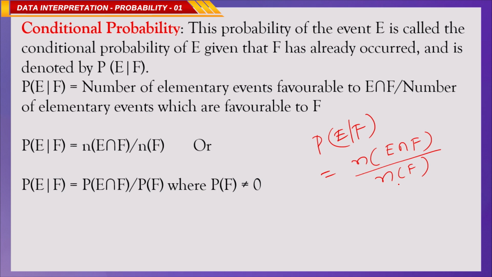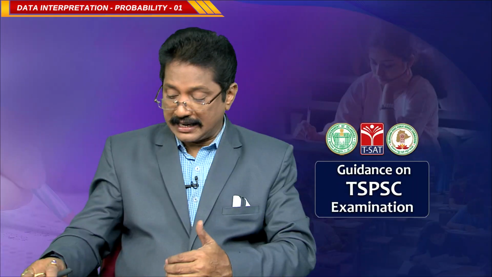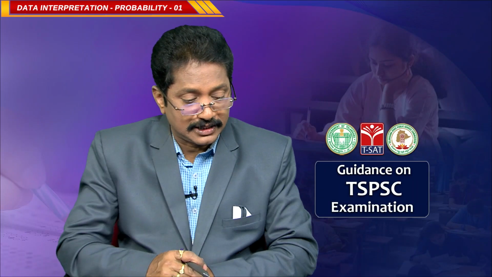This is a conditional probability. Generally, when you want to prepare for this one, this concept was not given up to secondary level; it is given in the intermediate level. So if you want more practice, you can practice intermediate questions. This is very important. Now, we will practice a question based on that.